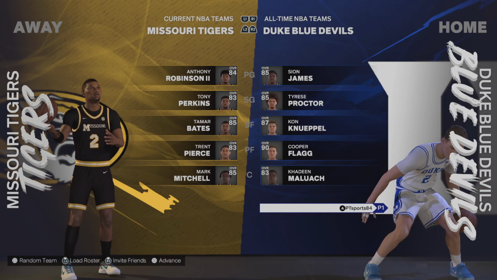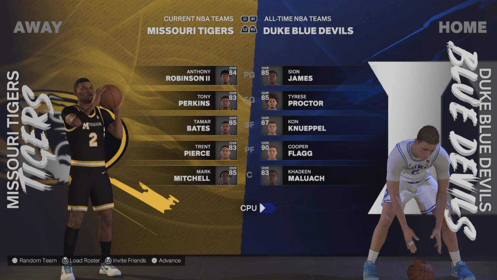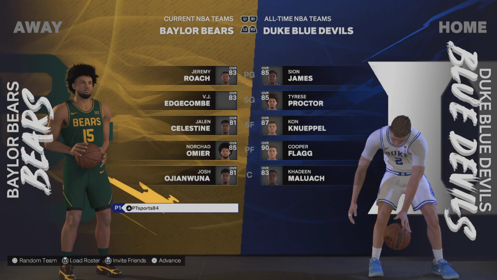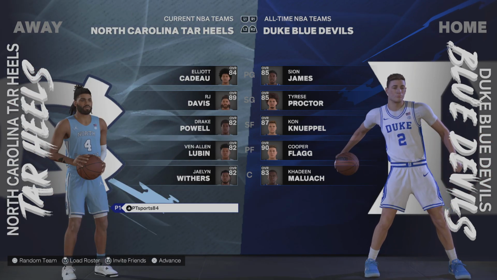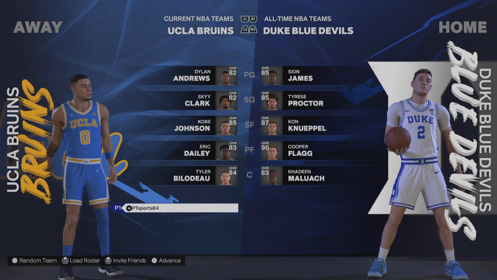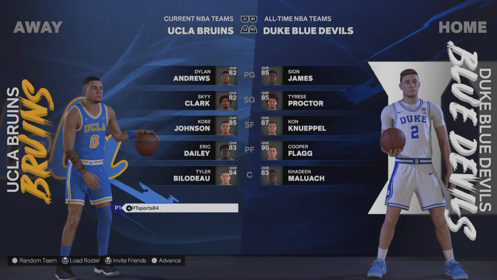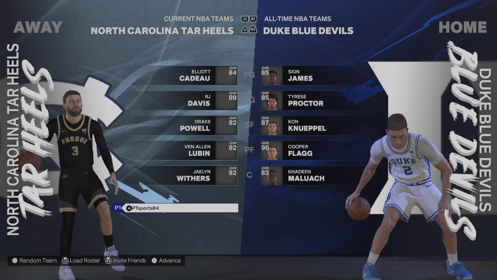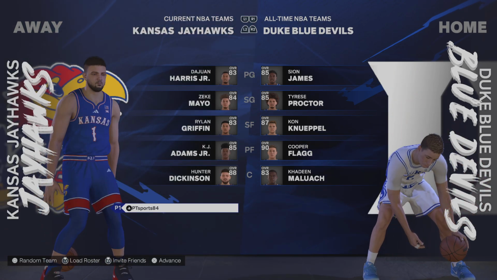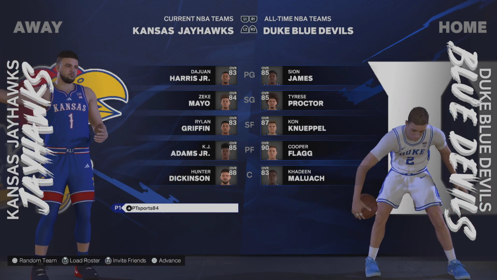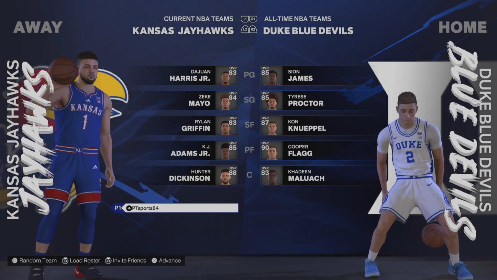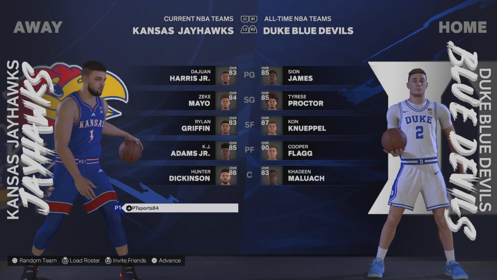So, that basically shows off the roster. If you go to the current teams, it has Baylor, Missouri, Kansas, North Carolina, Purdue, UCLA. That's your current teams. And then obviously you can see the accessories are updated and all of that stuff. So authentic courts, the coaches are correct. So playbooks, like I said, tendencies, attributes, all of that good stuff.